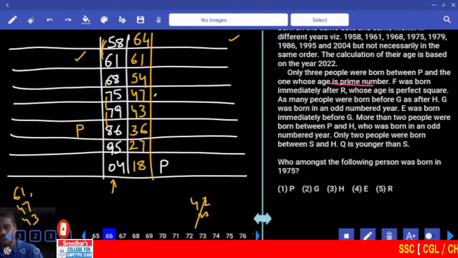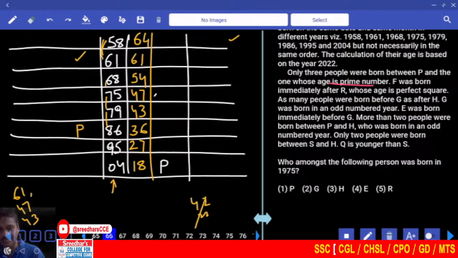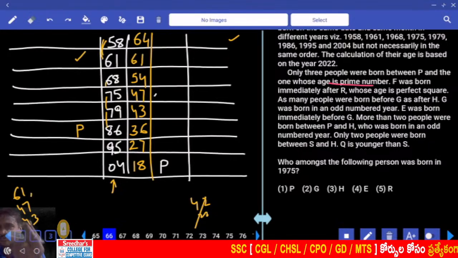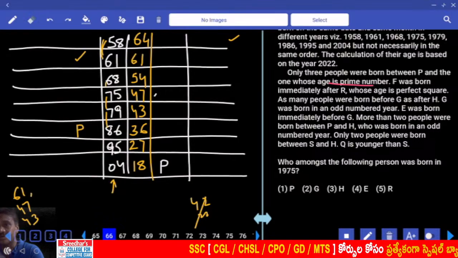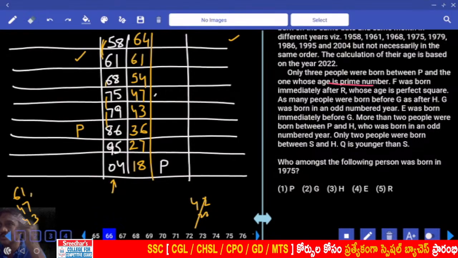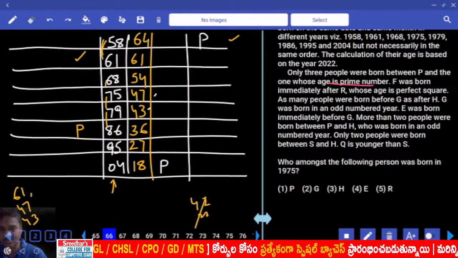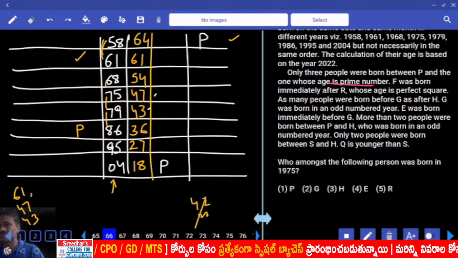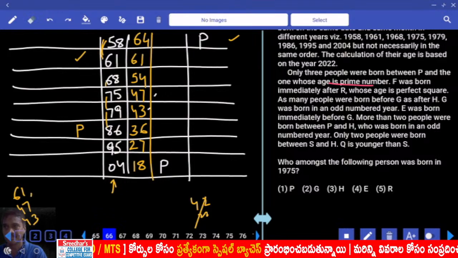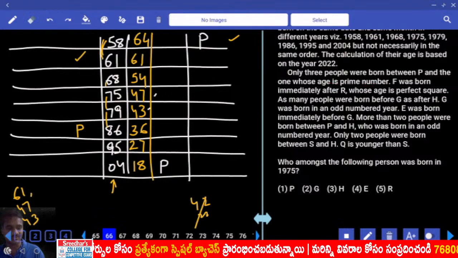There are only 3 persons between P and the one whose age is a prime number. 47 is a prime number. Between 47 and that P there must be exactly 3 persons. What is the next possibility? 43. For 43, P must be the eldest. How many possibilities do you have? 3 possibilities. Is it clear? You get stuck at the first condition itself.